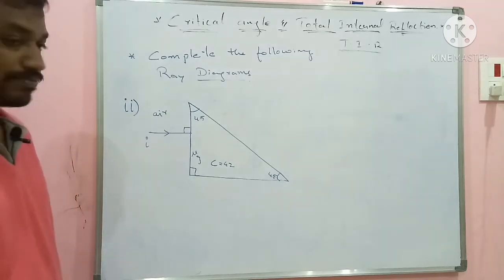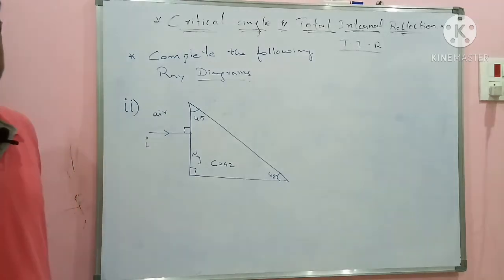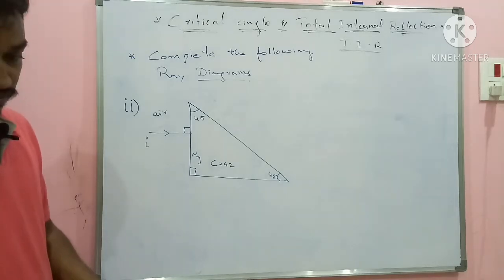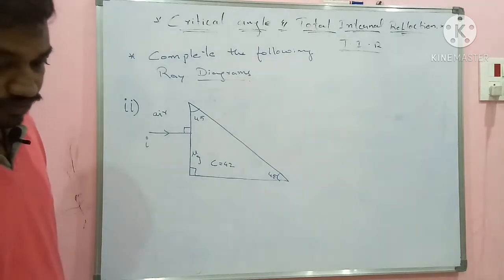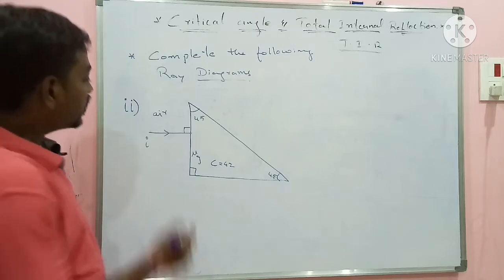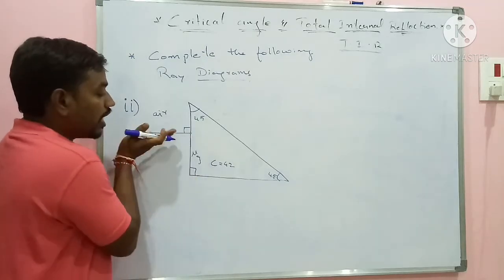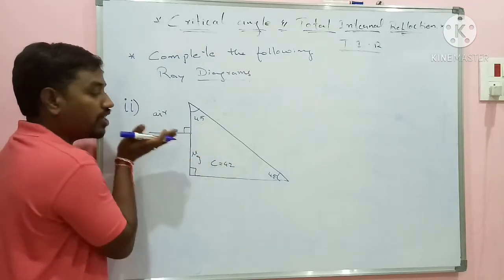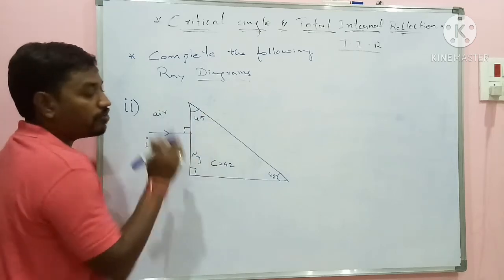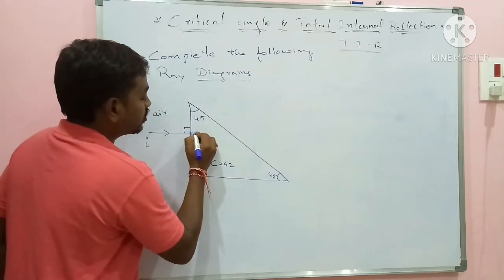Any idea? See, it is coming along the normal. So as it is moving from one medium to another medium, any ray coming along the normal will not be deviated. So it will go along the same path.